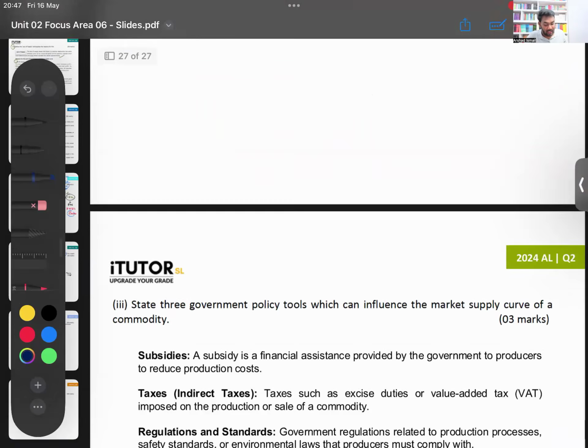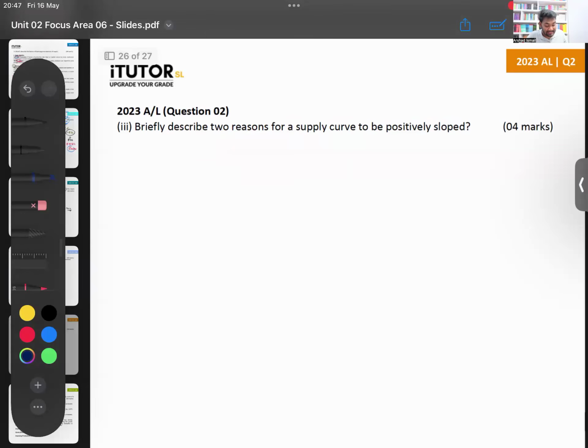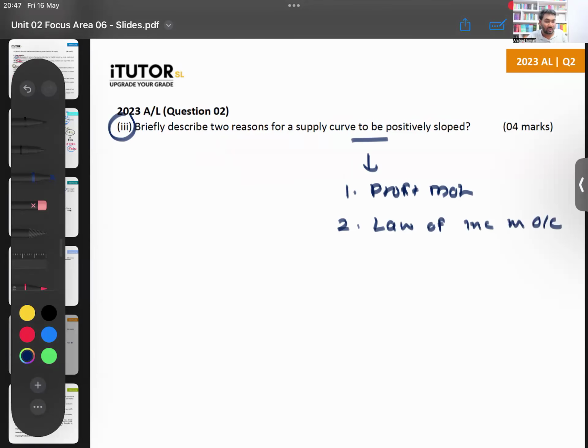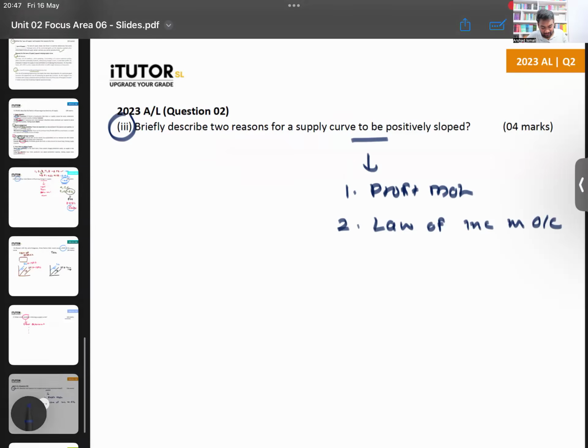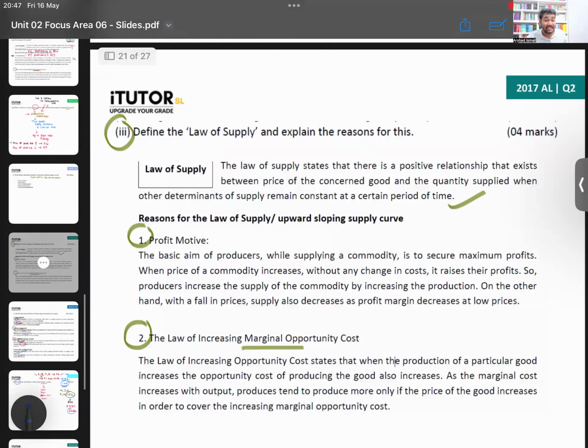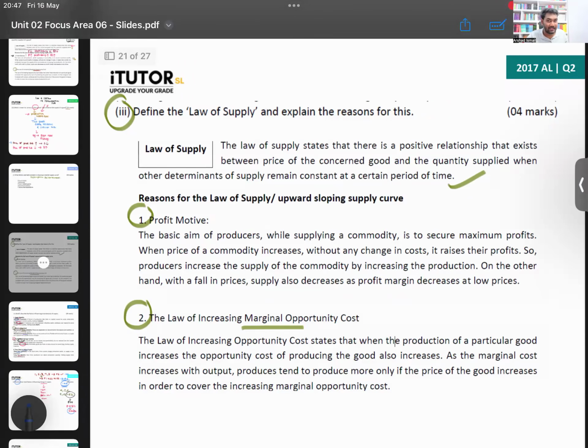No, there are two. Briefly describe two reasons for a supply curve to be positively sloped. Same thing again: two reasons why the supply curve is positively sloped. One is the profit motive, which we have done before. The second one is the law of increasing marginal opportunity cost. So it is the same answer that we had here. If you want, I will share the answer. You have to explain the same answer again. There's nothing else to ask.